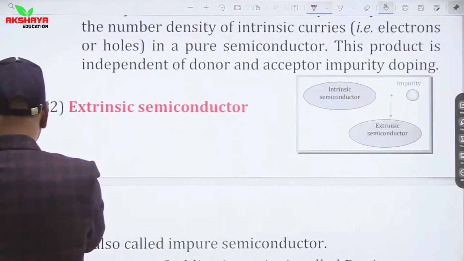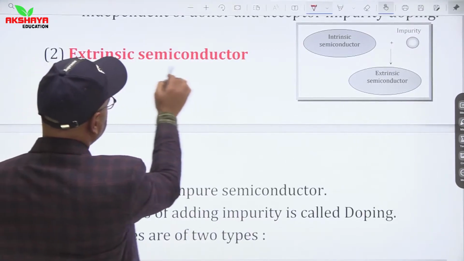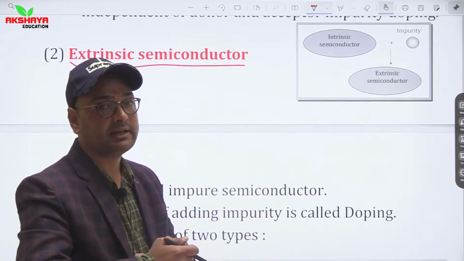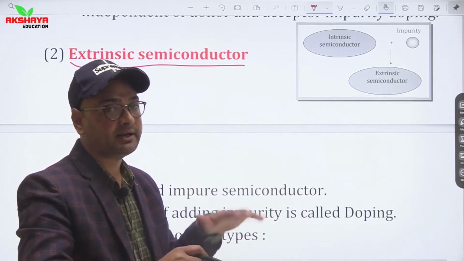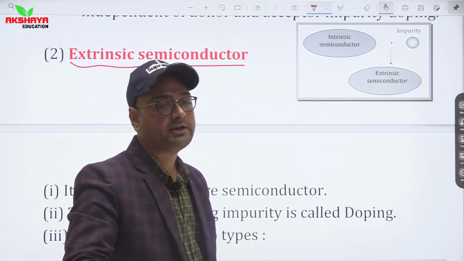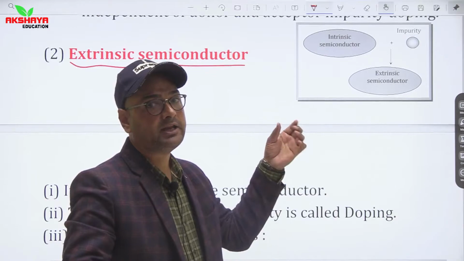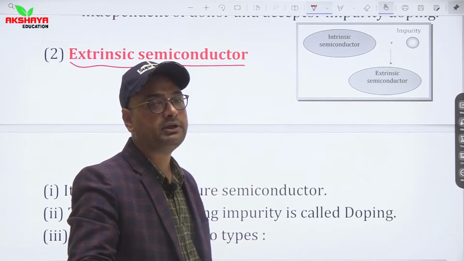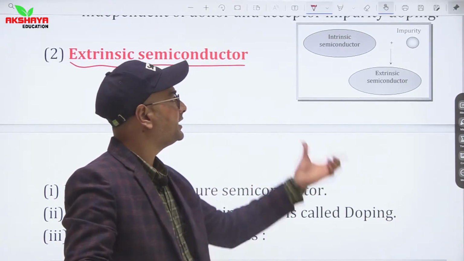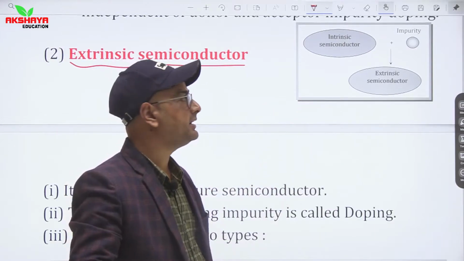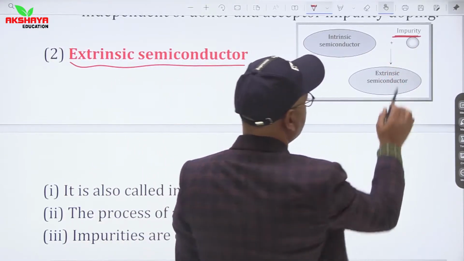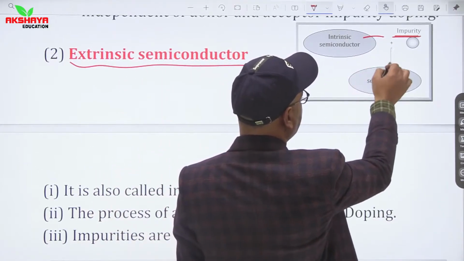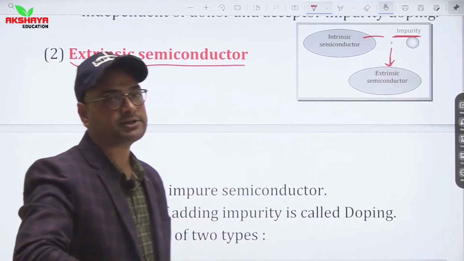Now let us talk about extrinsic semiconductor. So what is extrinsic semiconductor? As we have discussed earlier in this lecture, intrinsic semiconductors have low conductivity, so we cannot use them for any practical circuit. It means if we want to use those semiconductors, then we have to increase their conductivity. So conductivity of any intrinsic semiconductor is increased by adding some impurities. If impurities are added into intrinsic semiconductor, then we acquire an extrinsic semiconductor.